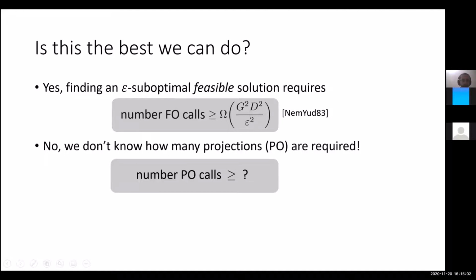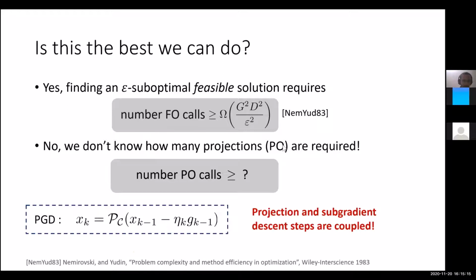Now, what is surprising is that when we ask how many projections we really need, we actually don't know of any lower bound. So the first question that we ask is, is there a lower bound, or can we actually do better in terms of the number of projection oracle calls compared to projected subgradient descent in the same setting? So standard black box Lipschitz convex minimization subject to a bounded convex constraint set.